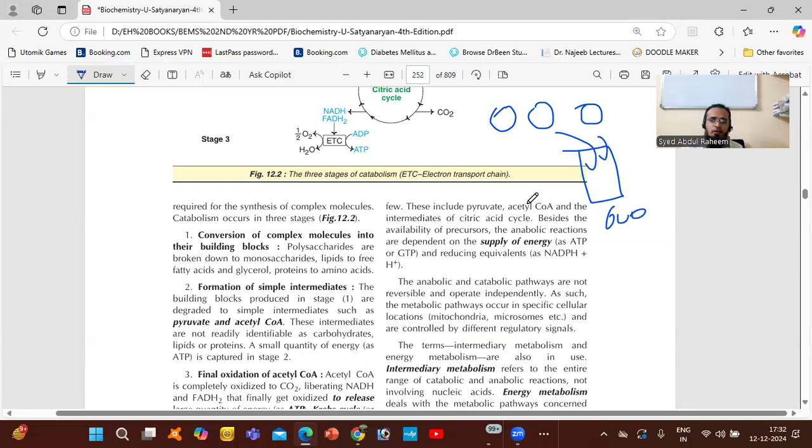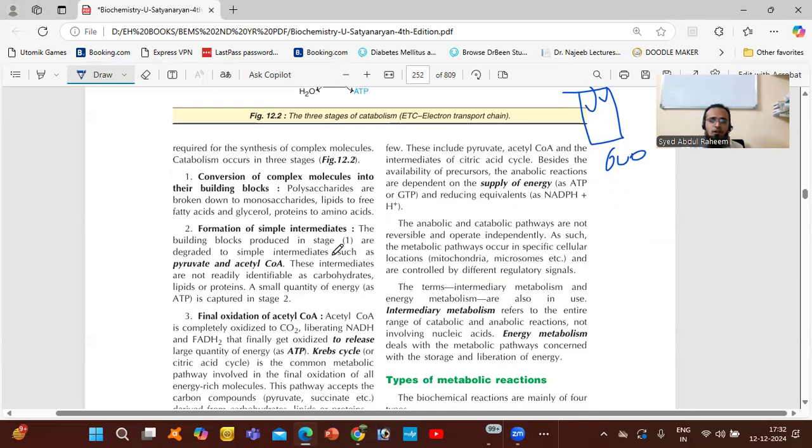The building blocks produced in large amounts are degraded to simple intermediates. Again, it will break down into simple levels, whatever is present in that material, like carbohydrates, lipids, proteins.